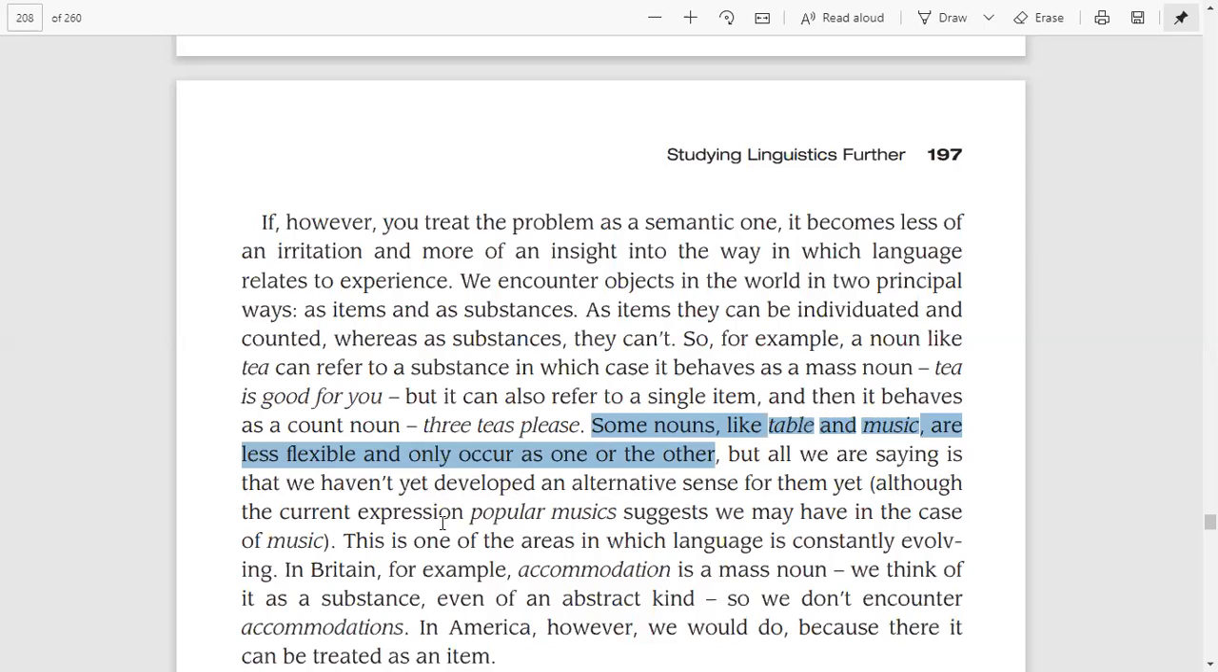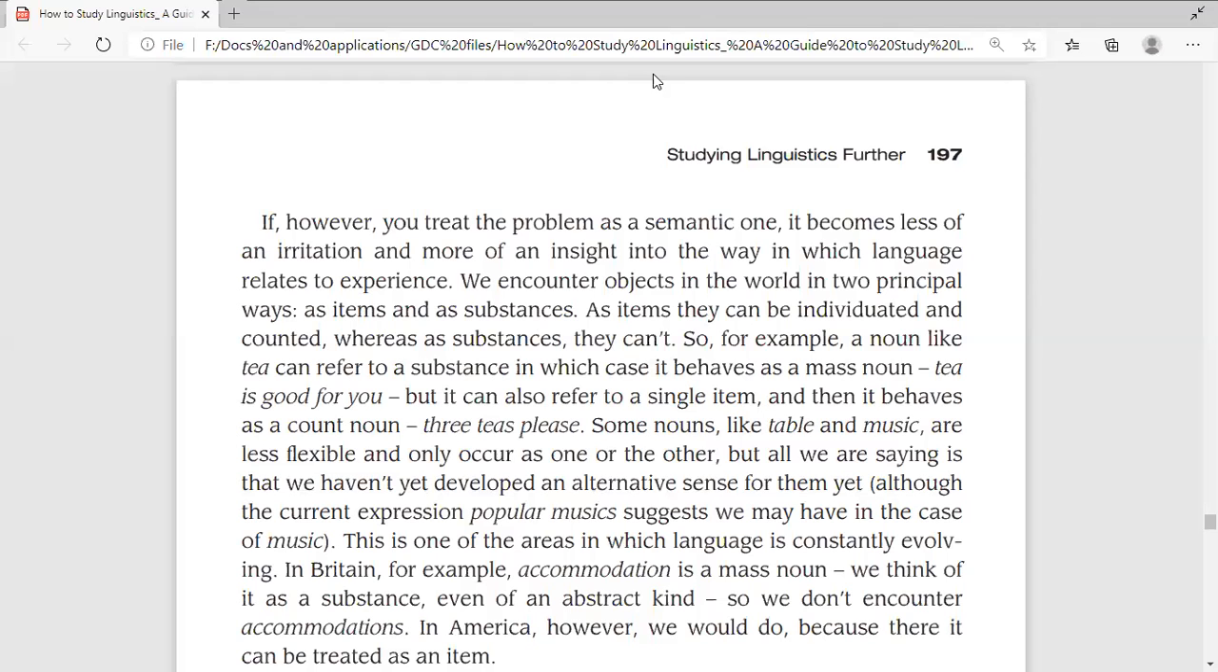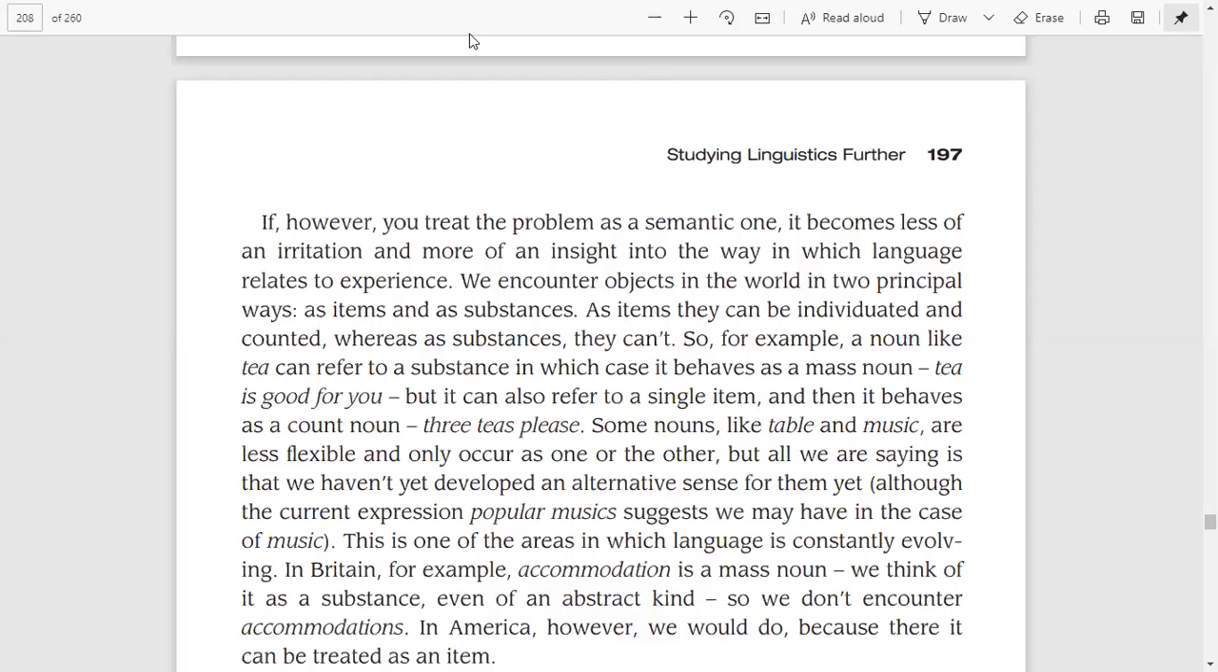Yet, although the current expression popular music suggests we have, in the case of music, this is one of the areas in which language is constantly evolving. So the writer says that whatever the case is, we haven't yet developed an alternative sense for them. According to the writer, these are the terms that haven't yet been explored, or we haven't found the alternative sense for them, as the language is constantly evolving, and this area is also constantly evolving.